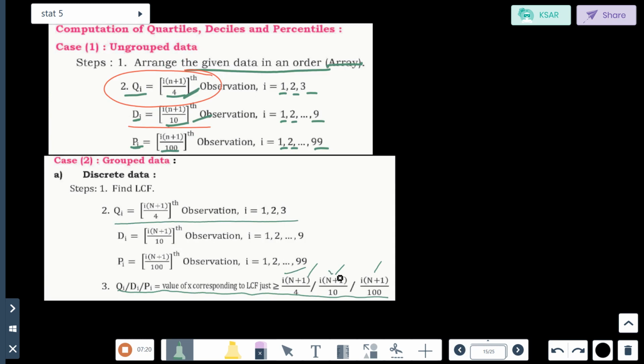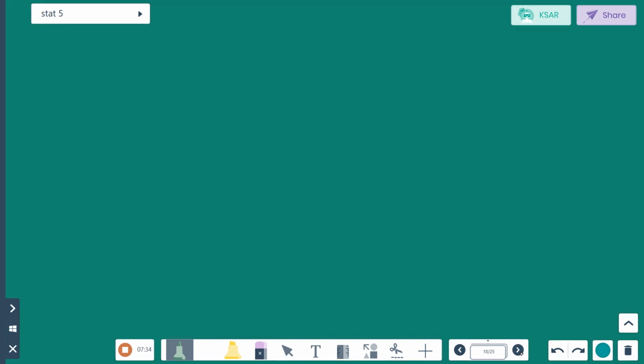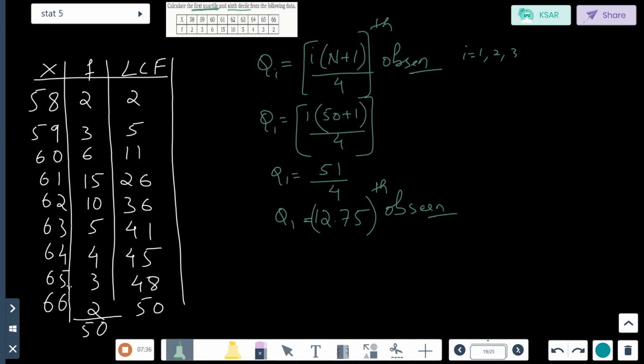If decile, then this. If percentile, then this. That is, i into (n plus 1) divided by 4. Where is this value nearer to? It is nearer to 26.